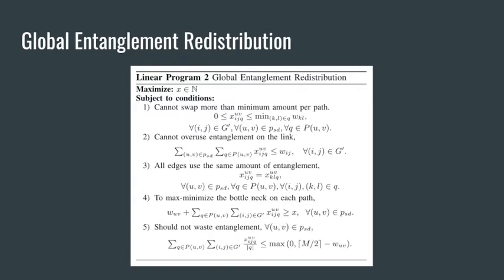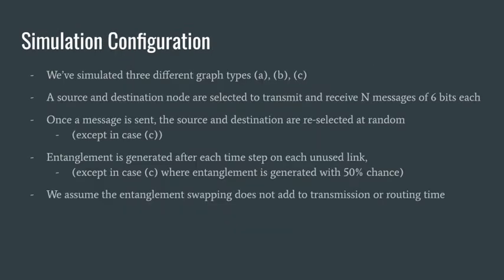The third condition is that if an entanglement swap is made along a path, then each link in that path uses the same amount of entanglement. To maximize the smallest amount of entanglement on each link in the route, we have the fourth condition. And lastly, we should not overswap entanglement into the main route. Therefore, we have condition 5, which is limited by the size of the messages. We've simulated the process of entanglement generation, routing, and entanglement swapping using the methods described earlier.